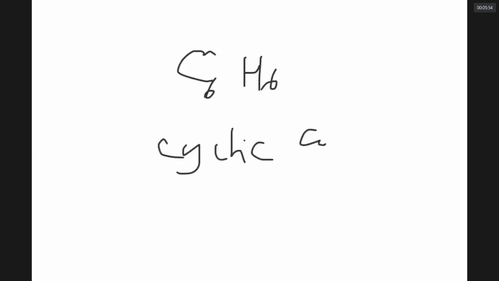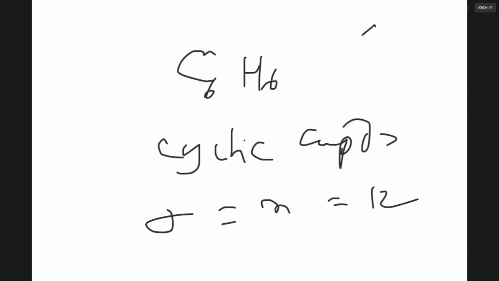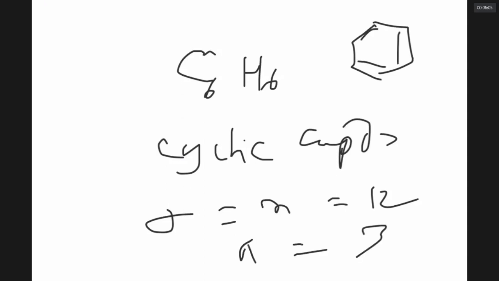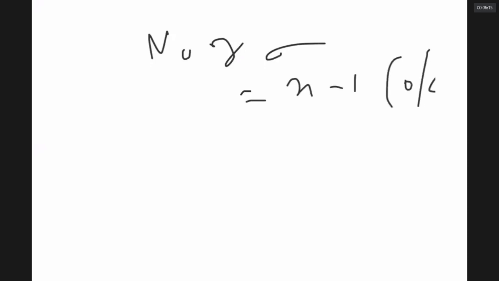If the compound is cyclic like benzene, in cyclic compounds, sigma bonds is equal to number of atoms, which is 12. We have done that. You don't remember or not? The formula: number of sigma bonds is equal to number of atoms minus 1 in open chain compounds.